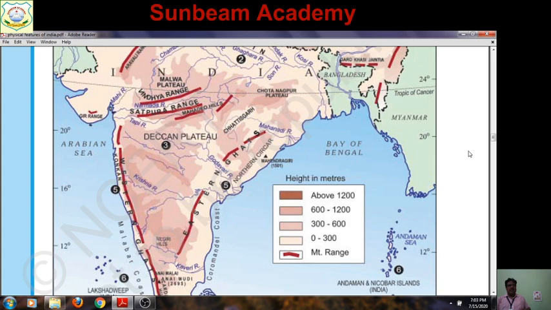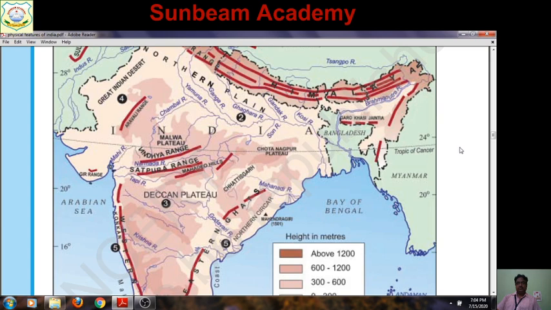All these map works, what you have to do, I am sending you. Don't worry for that. In PDF form, next week I will send it to you. But you must know. Another thing is there: locate plateaus. Plateaus: only Deccan Plateau, Chota Nagpur Plateau and Malwa Plateau. Three plateaus you have to locate. So you can see in this map the region between the Aravalli and Vindhya, which is the Malwa Plateau. This plateau you have to locate.